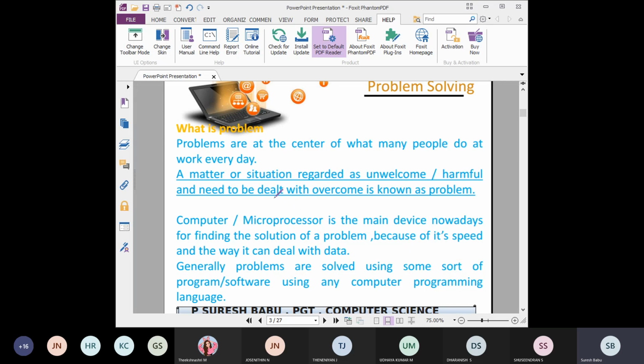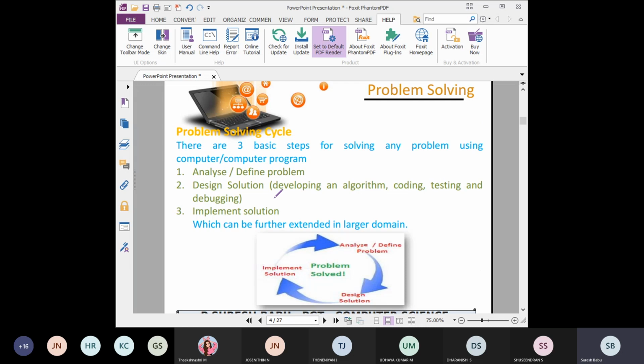So in the computer programming way, everything can be solved by using programs. But before solving that, we should have some idea. That is three things, the basic steps for solving any problem. First one is analyzing the problem. You should analyze what actually the problem is. Then design solution.